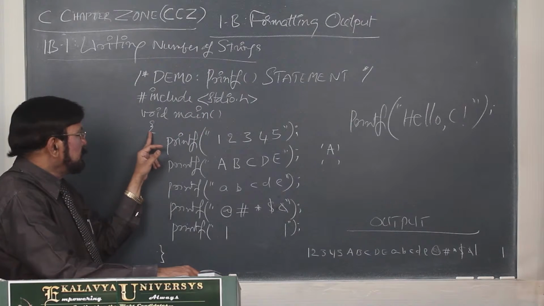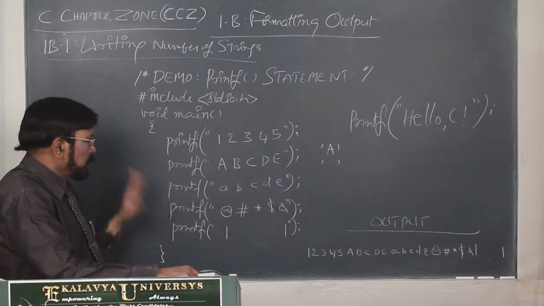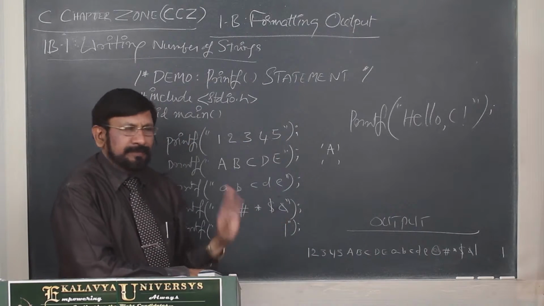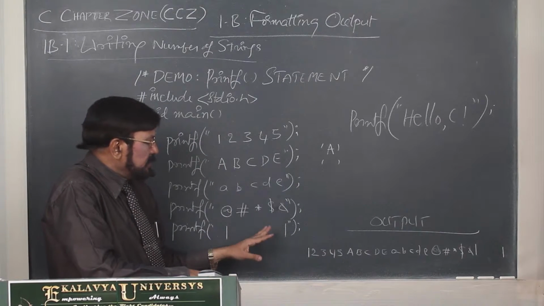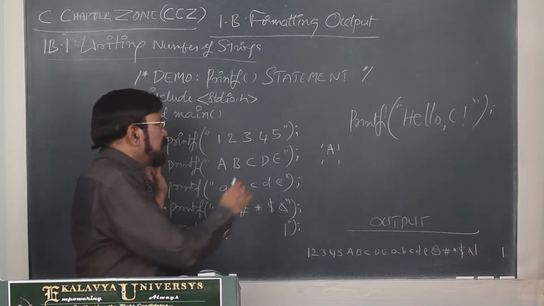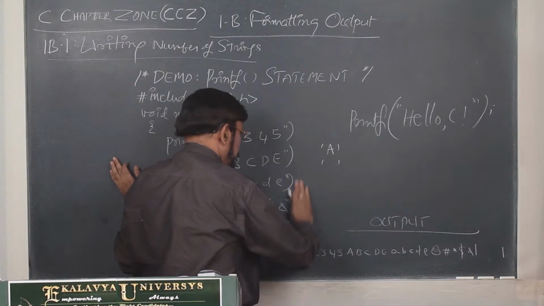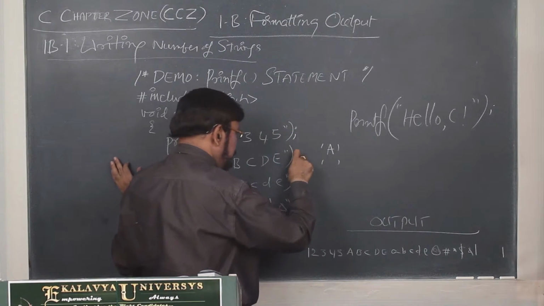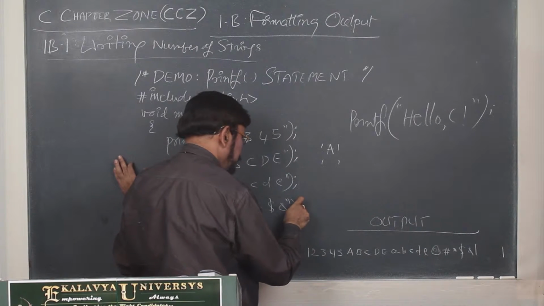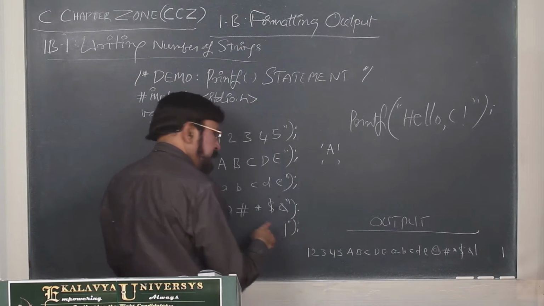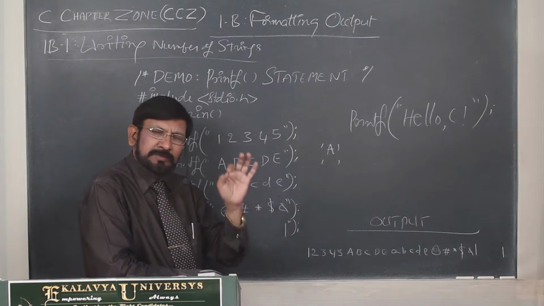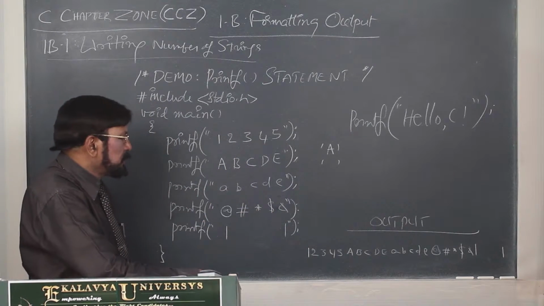Thereafter main I explained, opening of the program, closing of the program. Thereafter the 5 printf statements. Now you see that you executed, there are no errors and all that. The output is printed. And always remember, because it is our beginning, I am focusing on each and every element meticulously. Here, no small error, big error. Any error is an error. If a simple error is there, the program will never compile.